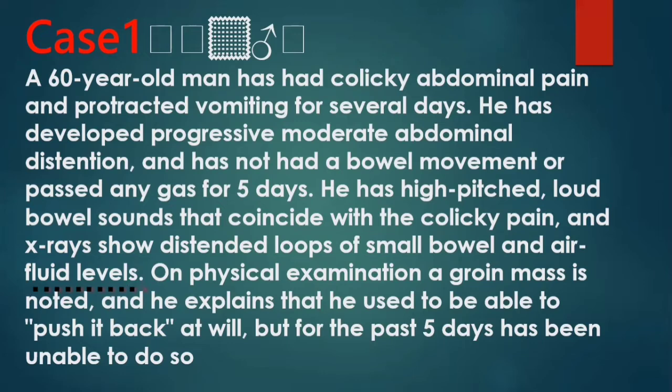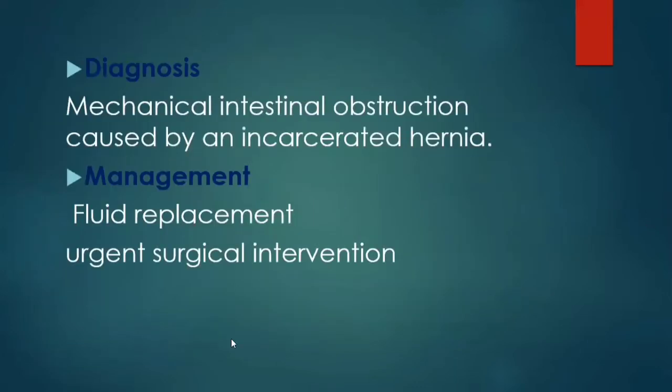On physical examination, a growing mass is noted, and the patient explains that he used to be able to push it back at will, but for the last 5 days, he has been unable to do so. So our diagnosis is clear. The patient has mechanical intestinal obstruction caused by an incarcerated hernia which is potentially strangulated.